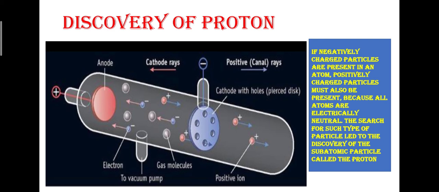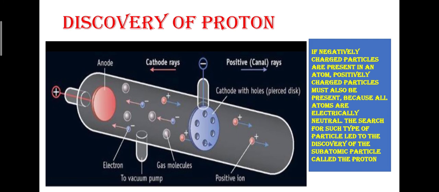These rays were found to be moving in a direction opposite to that of the cathode rays. As you can see here, this blue one is the direction of the cathode rays, and these red rays will move in the direction opposite to the cathode rays. The positive canal rays will travel from the cathode side, opposite to the direction of the cathode rays.